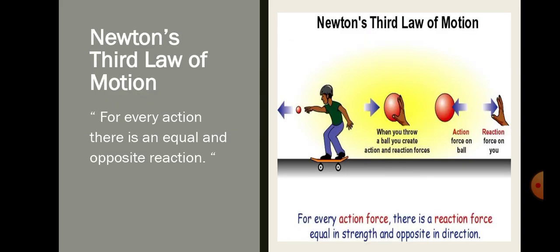So Newton's third law of motion: for every action there is an equal and opposite reaction. As you can see in the picture, the man throws the ball, and the man creates an action and a reaction of forces. First, he holds the ball, followed by the throw. There is an action happening when the ball leaves his hand, and there is a reaction happening. So that's Newton's third law of motion.